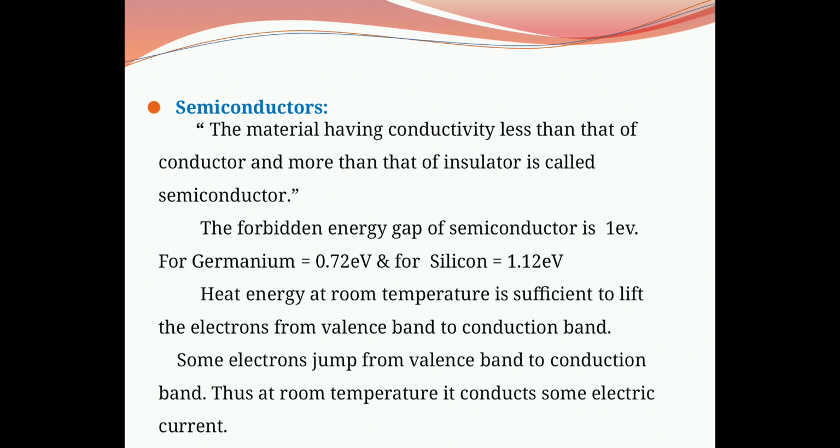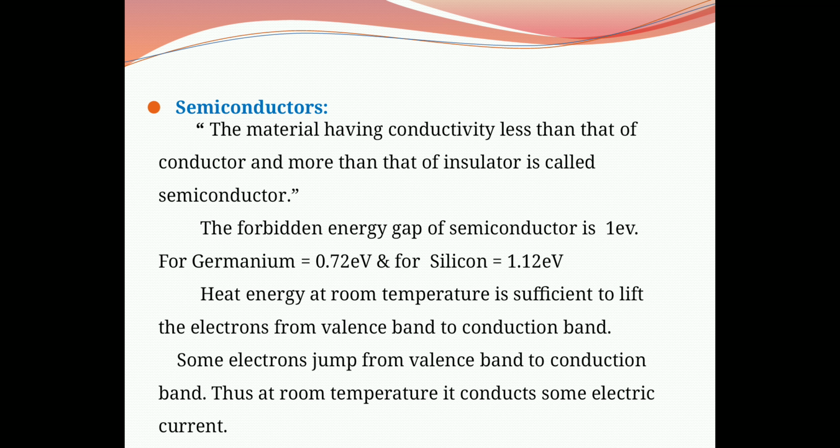Examples of semiconductors are germanium and silicon. The forbidden energy gap of a semiconductor is about 1 electron volt. For germanium, the forbidden energy gap is 0.72 electron volt, and for silicon its value is 1.12 electron volt.